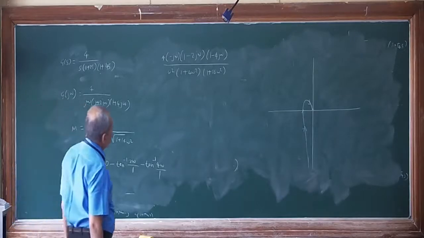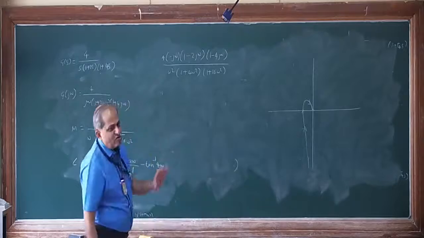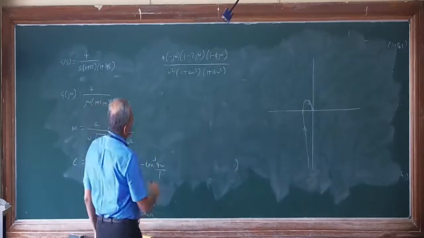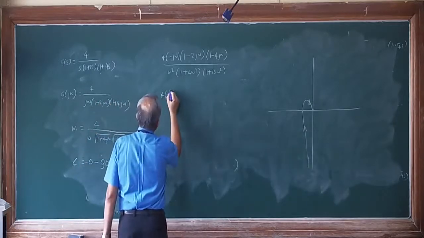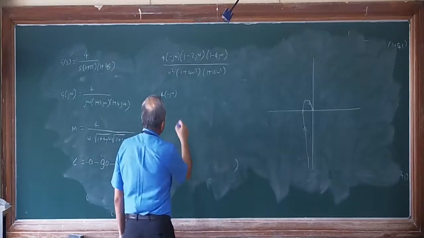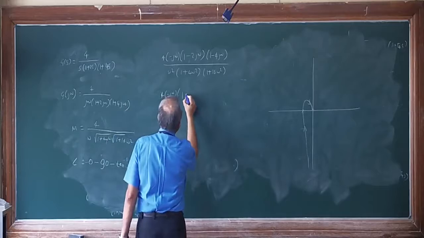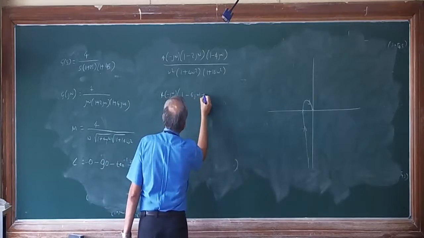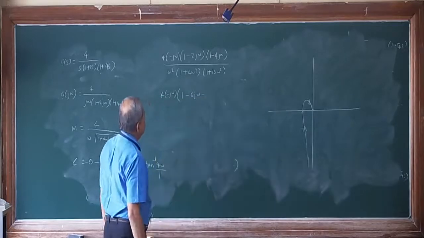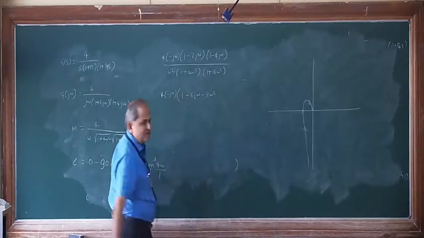Now I will simplify that. Only the numerator part I have to simplify. So 4 into minus j omega, this will become 1 minus 6j omega minus 8 omega square. Do you agree with this?